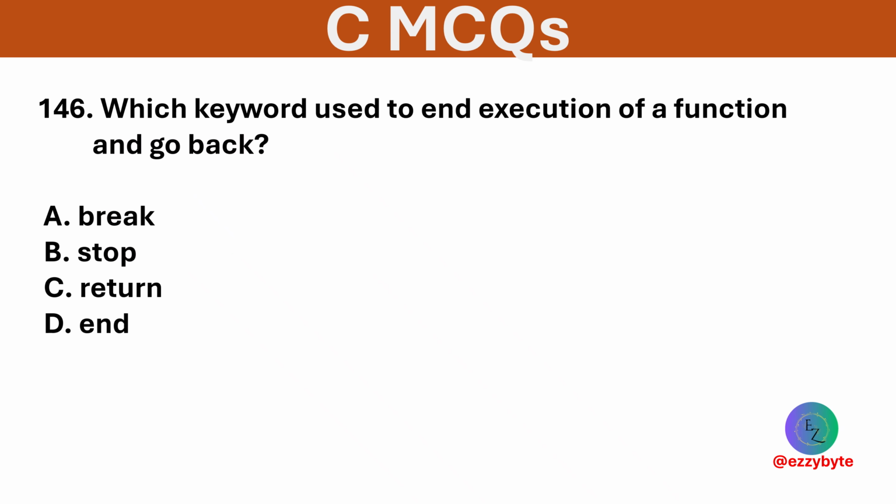Which keyword is used to end execution of a function and go back? Options are break, stop, return, and end. Option C is correct. Return exits the function and optionally returns a value.